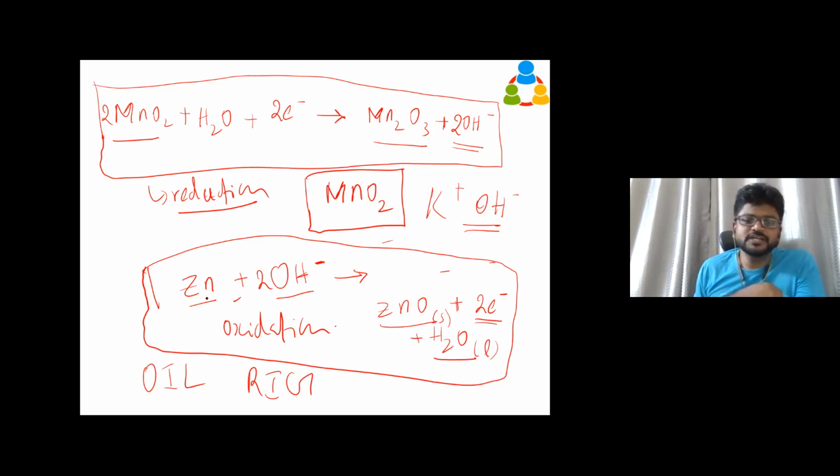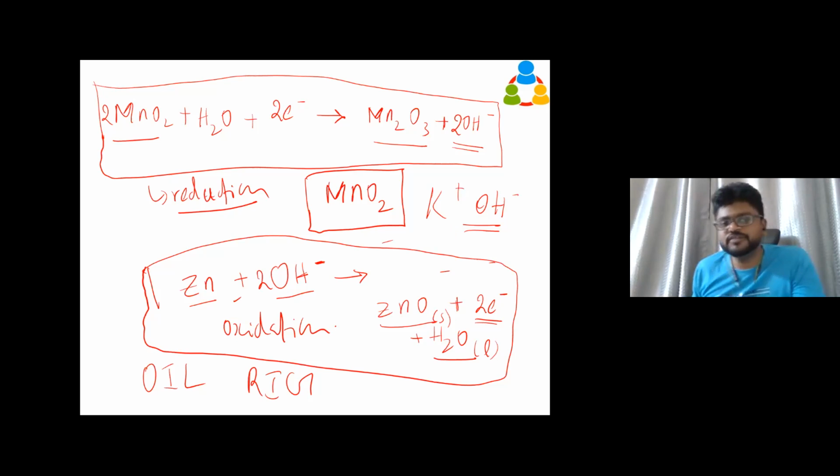What is going to change? Our zinc electrode is going to become zinc oxide, and the other electrode, manganese oxide, is going to become another form of manganese oxide. So only our electrodes are going to corrode, or we can say change. When we continuously use the battery, the electrodes change, and it stops the chemical reaction when we use it for a long term. When this reaction stops, it stops producing electrons. When there are no electrons, there is no current flow.